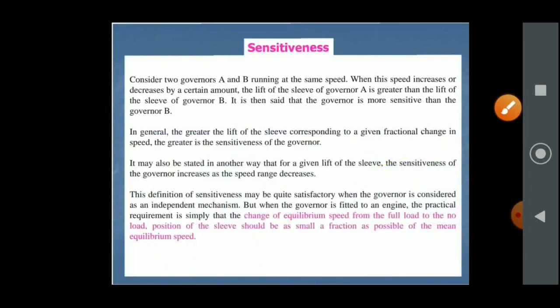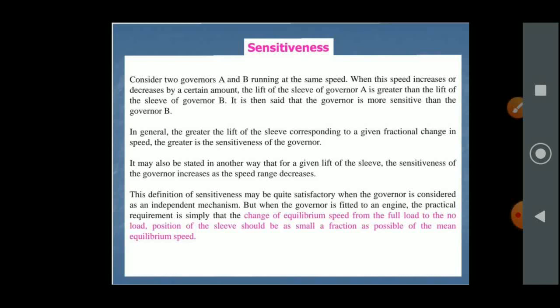Now let's see some definitions in governors. First is sensitiveness. Consider two governors A and B running at the same speed.